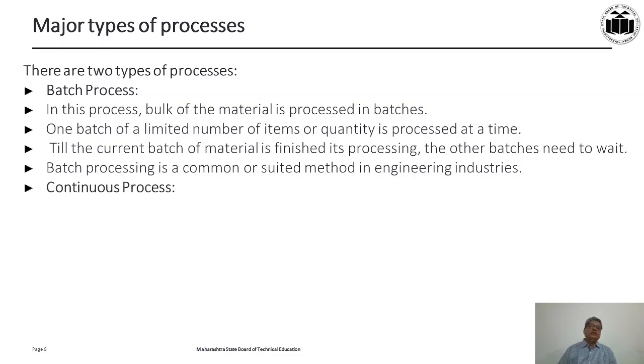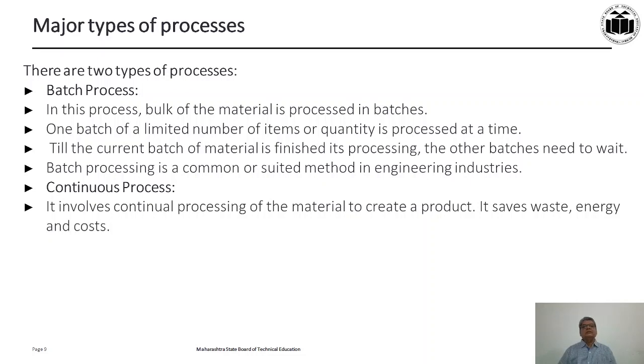Now, what is a continuous process? In a continuous process, the raw material comes in as an input and is processed through the different phases of production, and ultimately at the end you get the final product. So there is continuous processing of raw material from one phase to another till the final phase where you get the final product.